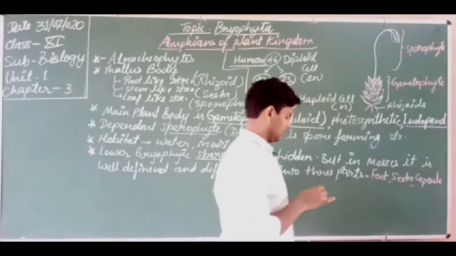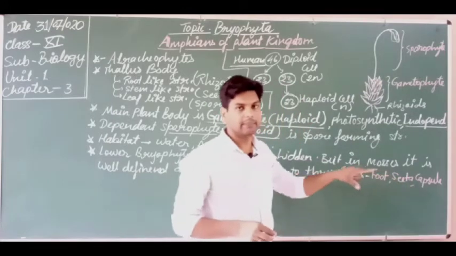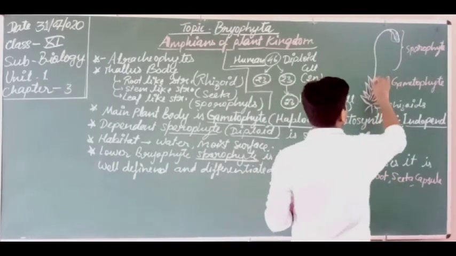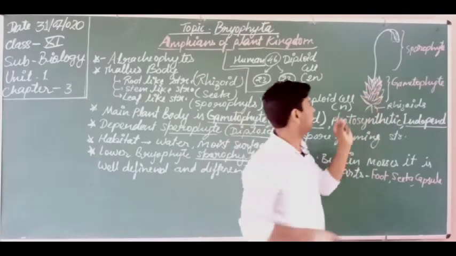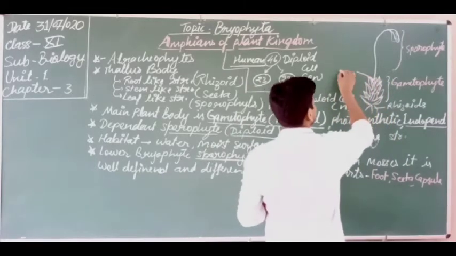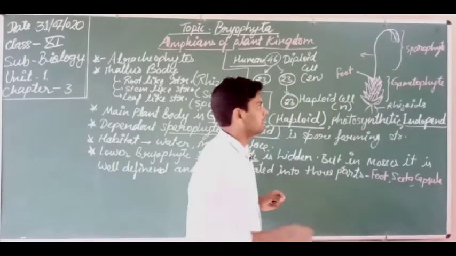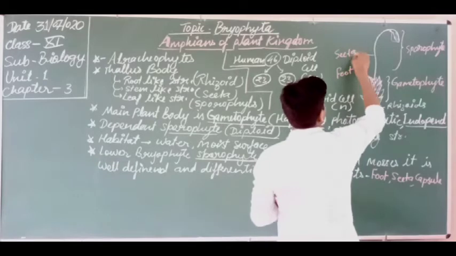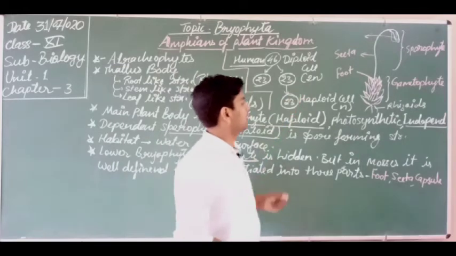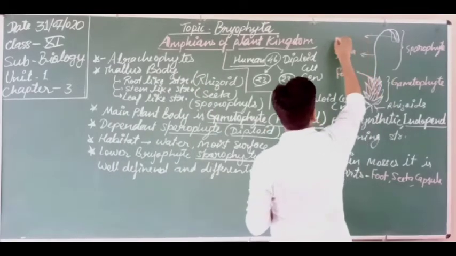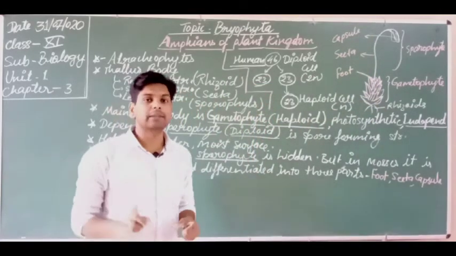So dear students, I earlier told you that foot, seta and capsule are the three parts of the sporophyte. Here the foot is suspended inside the gametophyte. So here I am denoting just this, this is foot. This stem-like structure you are looking at is the seta. And this fruit-like or bud-like structure is known as the capsule. The capsule is the place where spores are formed.